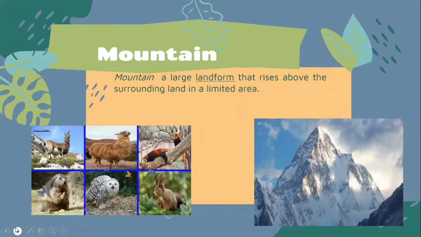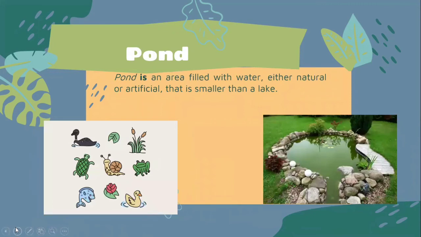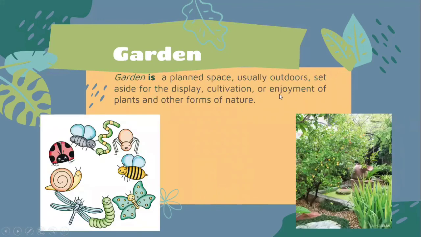Then we will continue to the small habitats. The first one we have is pond. A pond is an area filled with water, either natural or artificial, and the size of a pond is smaller than a lake. As you can see on the screen, here are examples of animals that you can find in the pond. For example, you can find duck, goose, snail, frog, turtle, and also fish, and some kinds of water plants.